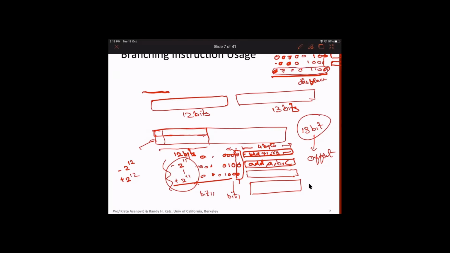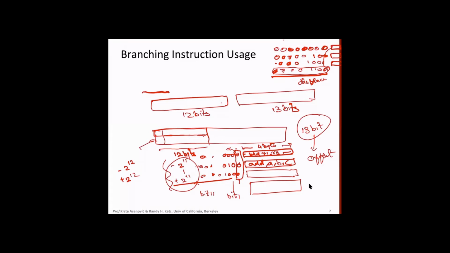Now, one thing you observe here: the last bit is always 0. So what you can say is that I am not going to code this in my instruction, but I will always add it because it is always there. So there is no point in coding that. That kind of intelligence the machine can have, right? I will not code the last bit in the instruction, but whatever the values are, I will add 1 0 to that. Got it?